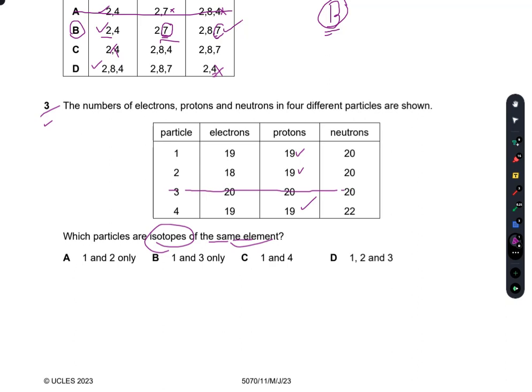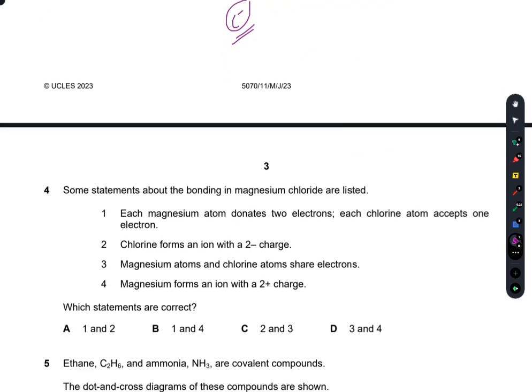Now 2 has lost an electron, so it is a positive ion, a cation. So 2 is incorrect. Then we are left with 1 and 4. 1 has 19 protons and 20 neutrons, 4 has 19 protons and 22 neutrons, which means that they both are isotopes of the same element. So C is the right option.